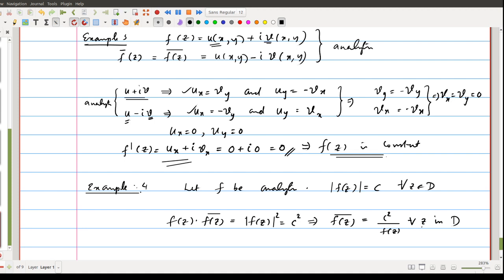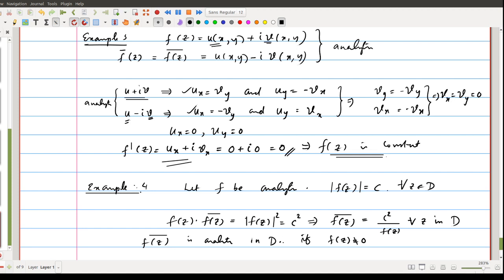Okay, so it follows from this that f conjugate is analytic in D if f of z is not equal to 0. So whenever f of z is not equal to 0 inside this D, then you can say that the conjugate is also analytic.